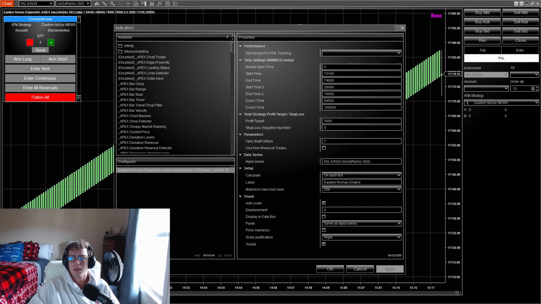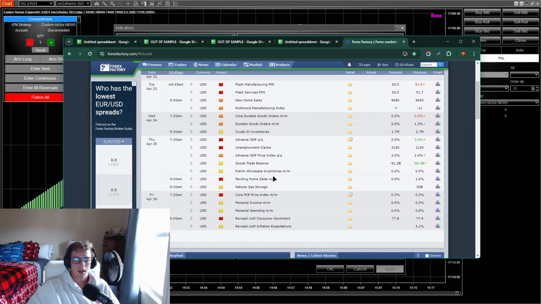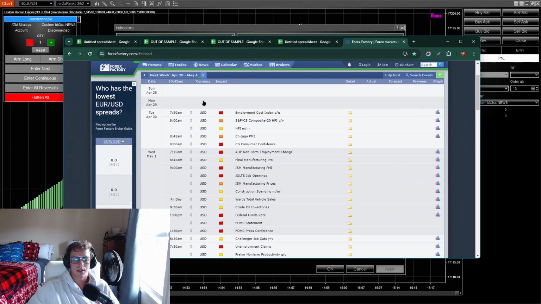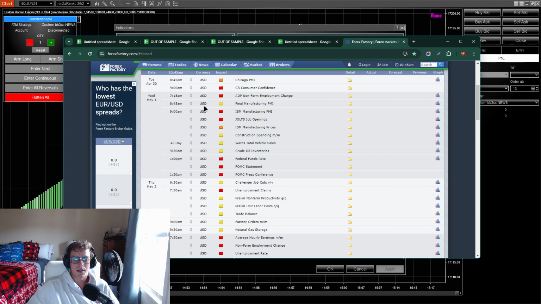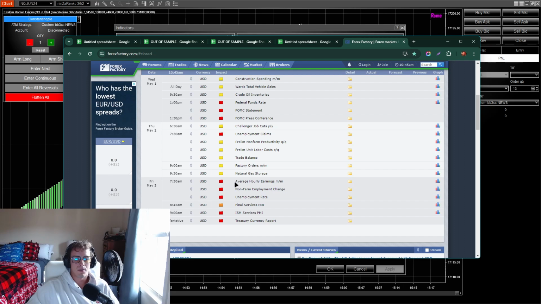So for example, this coming week actually, we have GDP with unemployment. So this is something you could run the news strategy for, okay? But if it was just like unemployment claims, I would say, you know, no need to do that, okay? And then like just this day, you could just run regular strategy. This day on the 3rd, we have unemployment rate. So if you see unemployment rate, that's definitely a news strategy day.